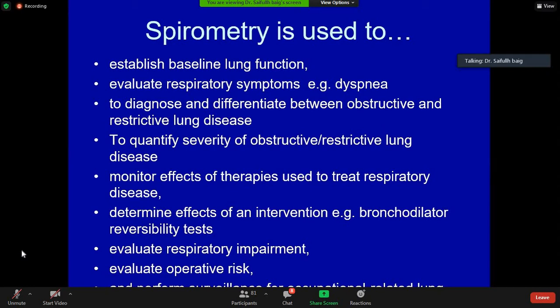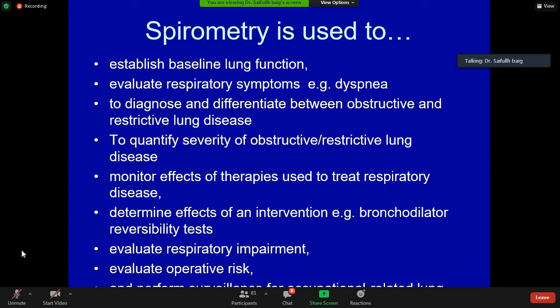To evaluate respiratory impairment, to evaluate operative risk. Yes, many patients come to the chest OPD to take a general anesthesia fitness. So what do we do? We take a history, whether the patient is symptomatic or not. Then we do a complete general physical and chest examination to see if there are any signs. We check his oxygen saturation.